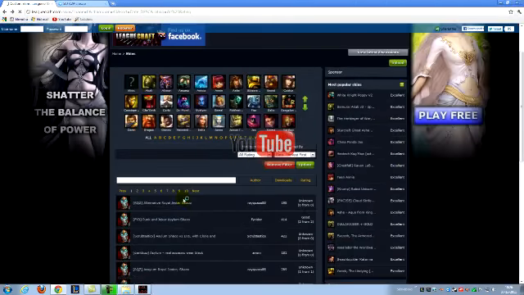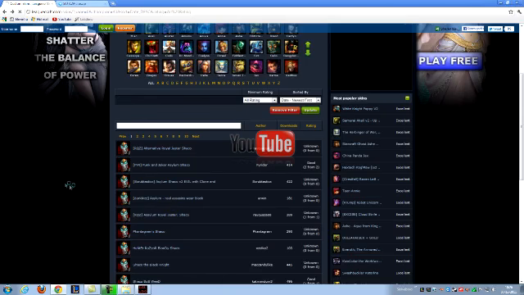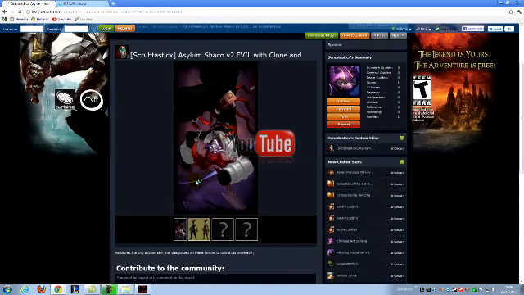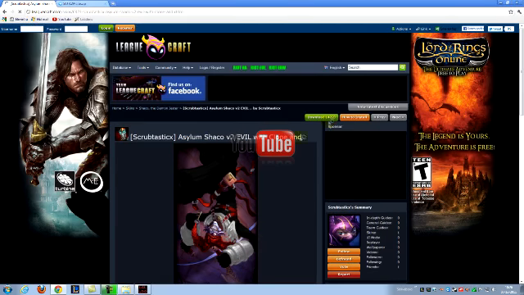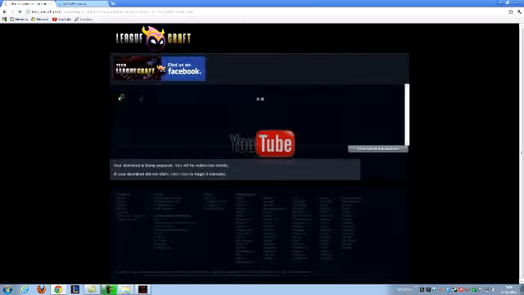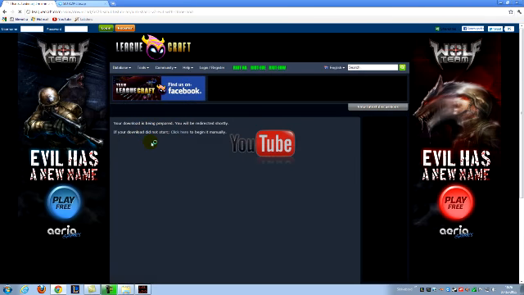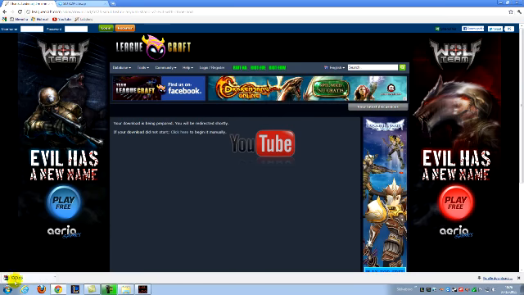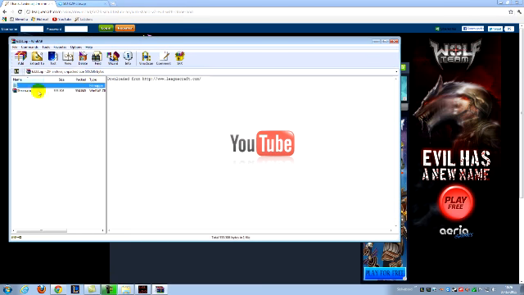That's not a nice skin. So I just pick this. That's a nice skin. So then I press download here in the corner. I think you need WinRAR to download it. So you have to wait a second for it to download. You see the download here, so you can open the folder.